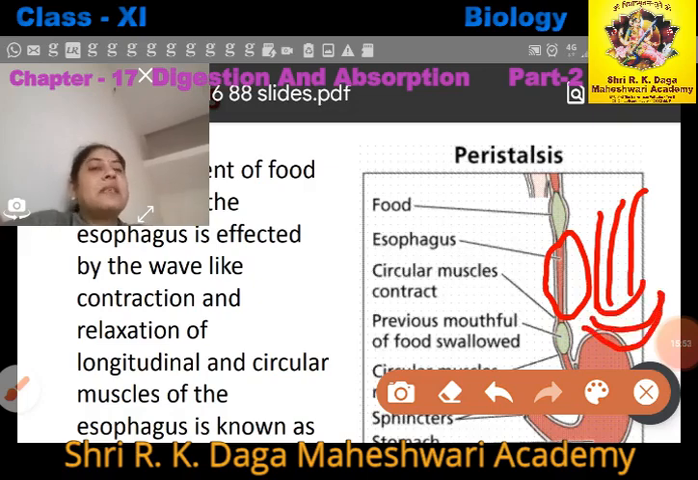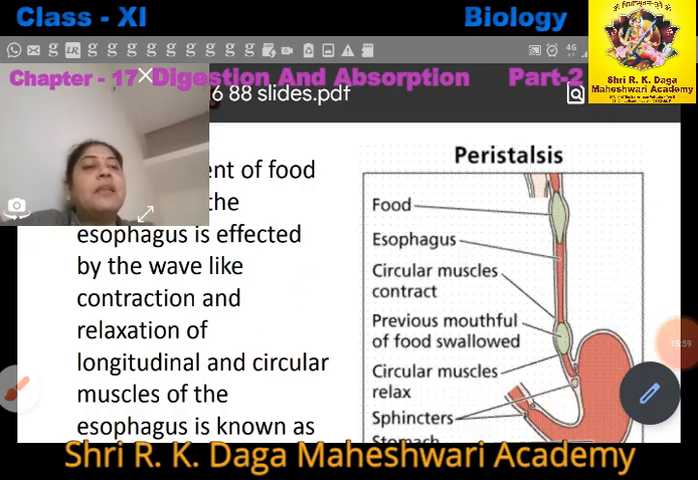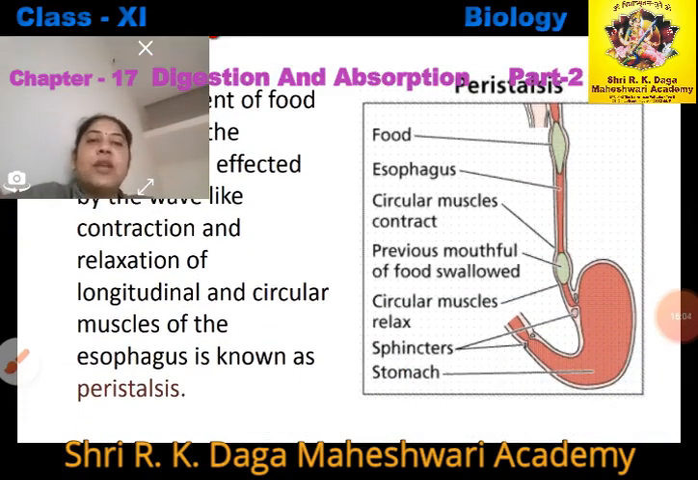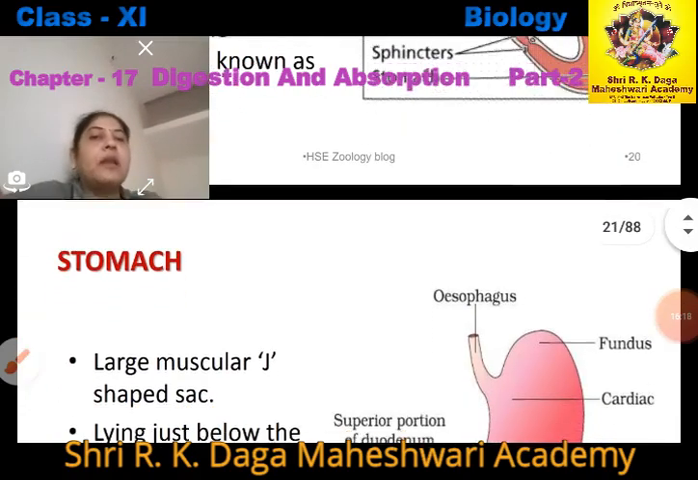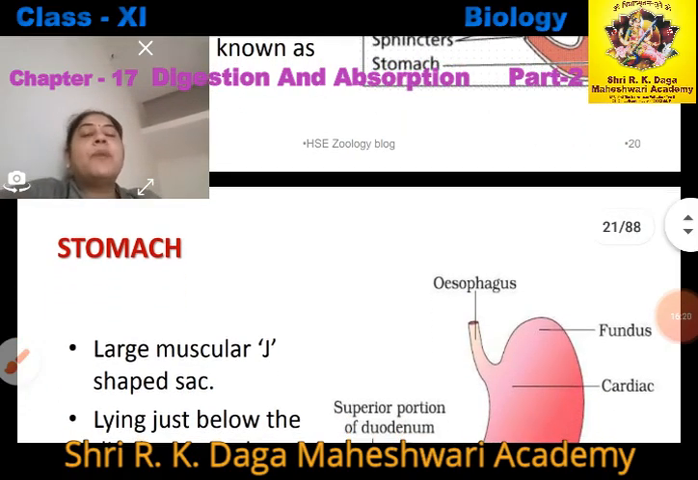So both are muscles. Some muscles contract, some are circular in motion, and they produce a peristaltic movement, that is a wave-like movement, right? The esophagus has longitudinal and circular muscles, which produce contraction and relaxation in a wave form, that is called peristalsis, and it prevents backflow of the food. Now the esophagus opens into the stomach with the help of esophageal sphincters, right?